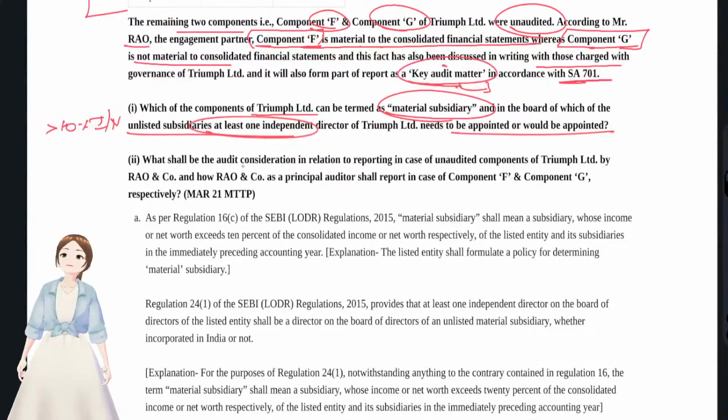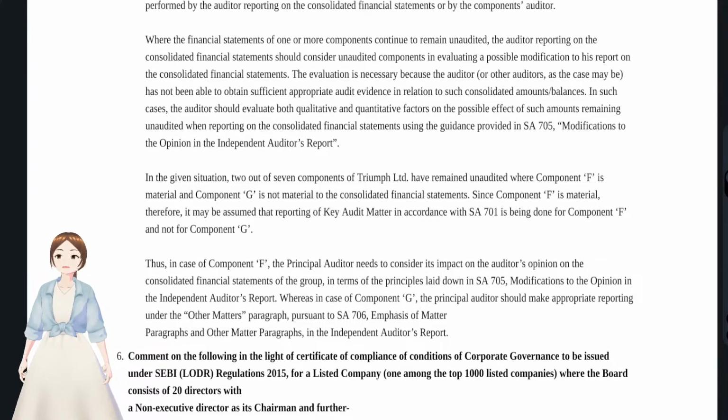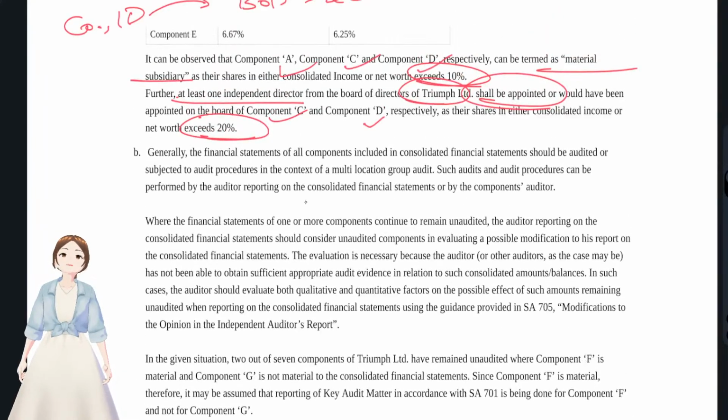What shall be the audit consideration in relation to reporting in case of unaudited components by the auditor, and how shall the principal auditor report in case of component F and component G? As we have already discussed, not consolidating a component is a material item, and that being a material component, you have to include that in key audit matters.